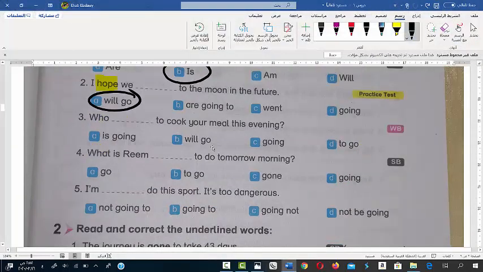Who space to cook your meal this evening? This evening is going or will go or going or to go. Of course, who is going to cook your meal this evening? What is Reem to do tomorrow morning? What is Reem going to do tomorrow evening?